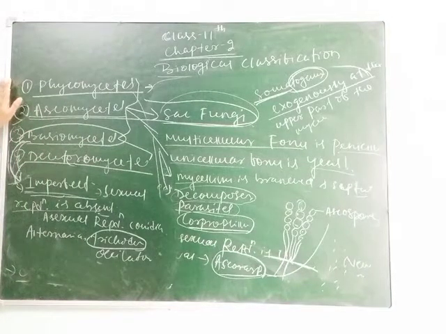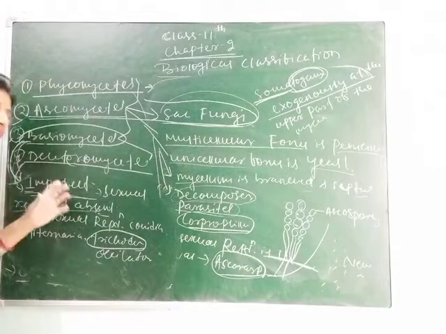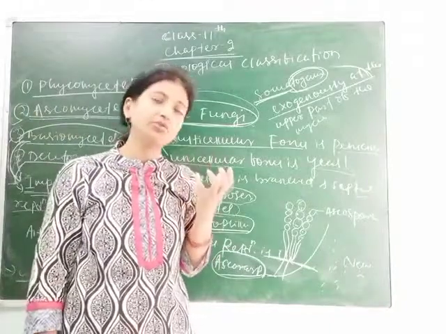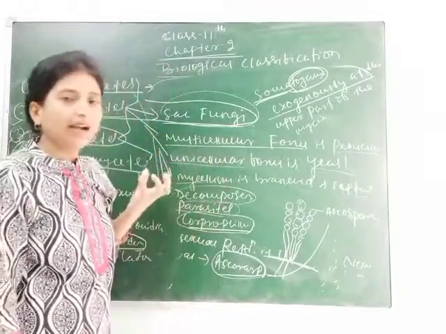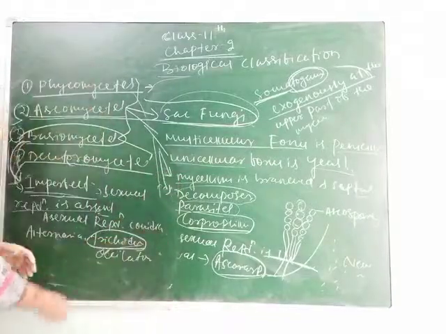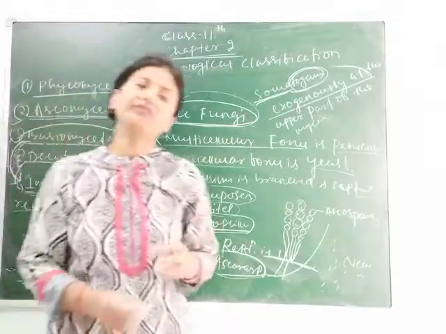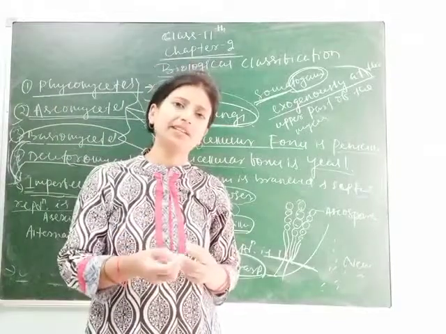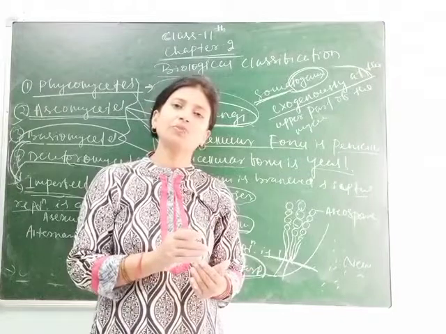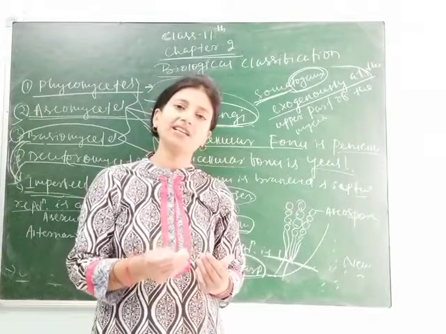In the next class, we will study about Plantae and Animalia. Before it, I want to complete the chapter, as your UT will be held within 1 to 2 days. So students, the kingdom Plantae and kingdom Animalia you will study in the next chapters, chapter 3 and chapter 4. You know that those species that have chlorophyll and can synthesize their own food